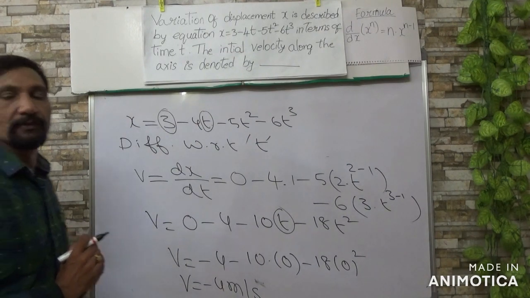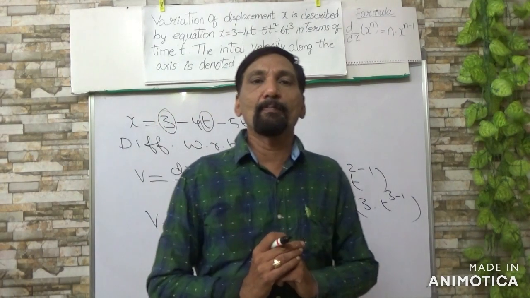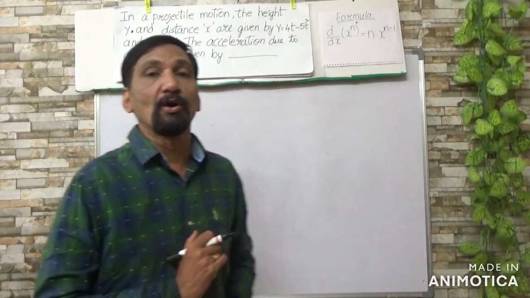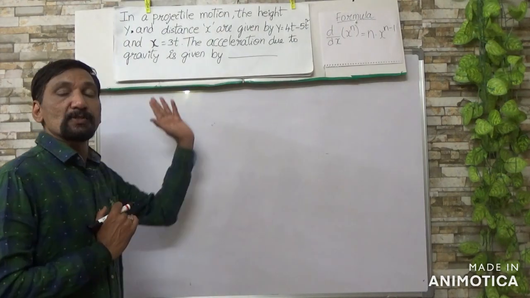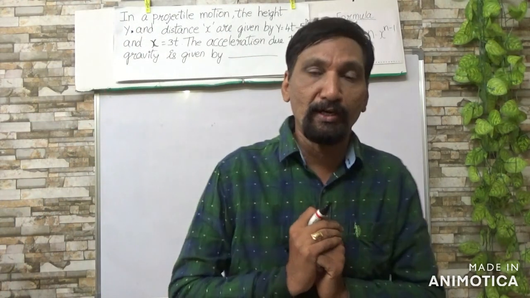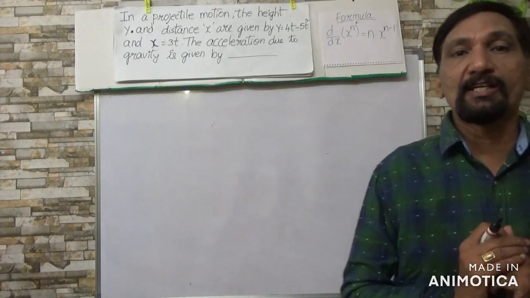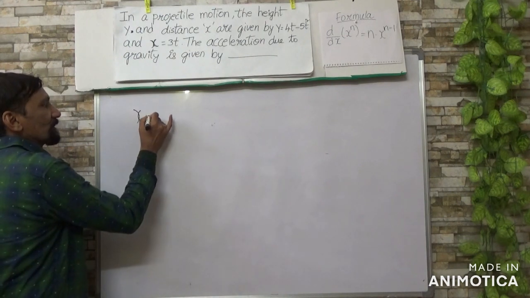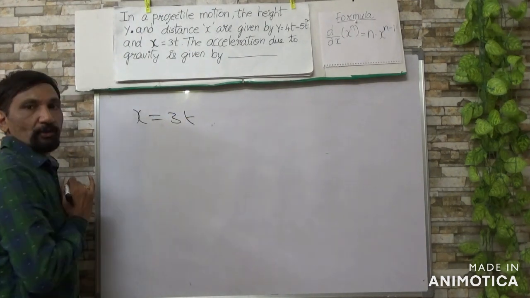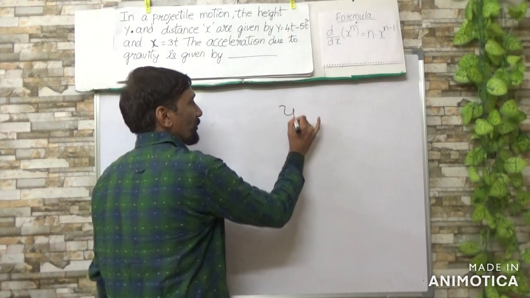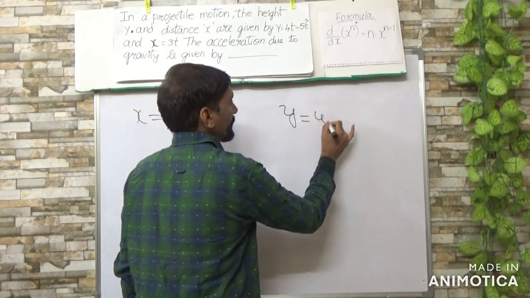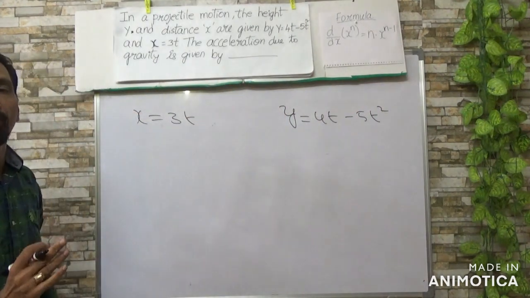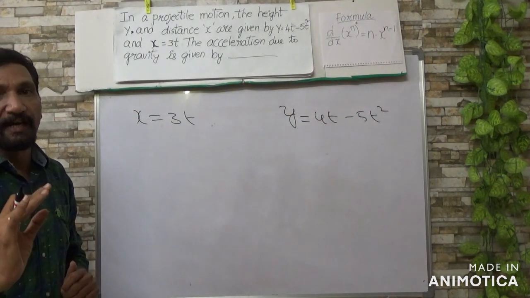In the same way we can complete the second problem also. Now we are going to solve the second problem. In this problem you have been given projectile motion. Its horizontal and vertical displacements are given. Horizontal displacement x equals 3t, and its vertical displacement is also given. You want to find the net acceleration, or you can say the acceleration due to gravity.